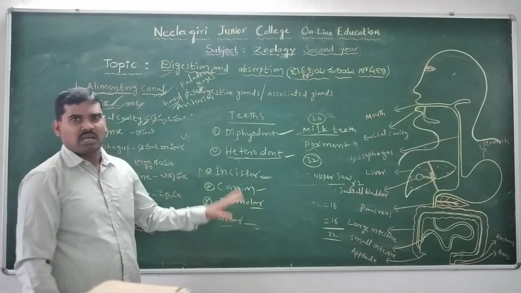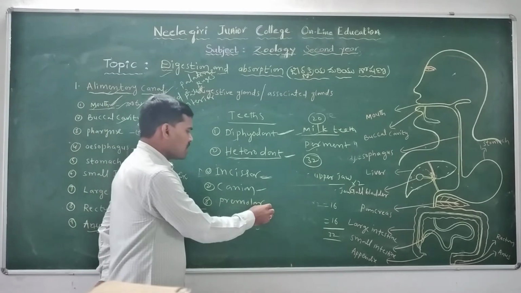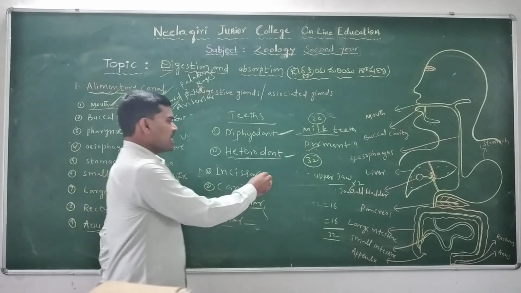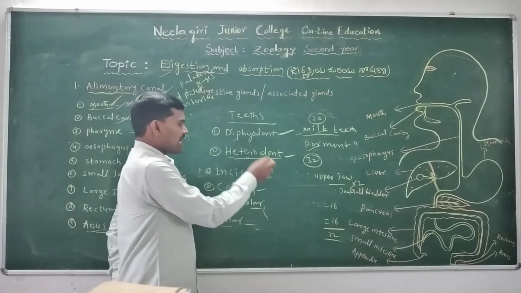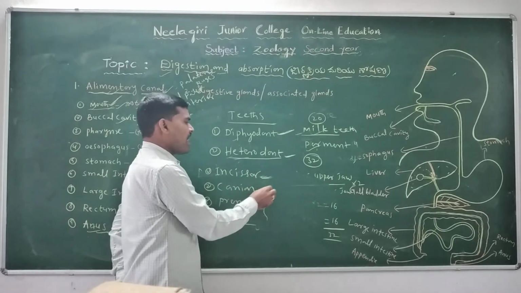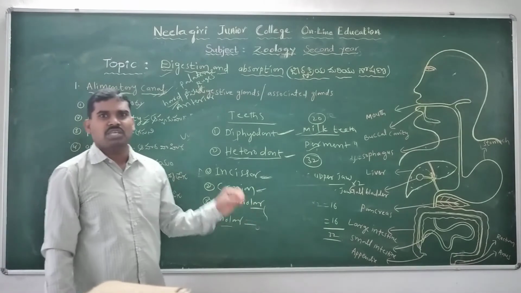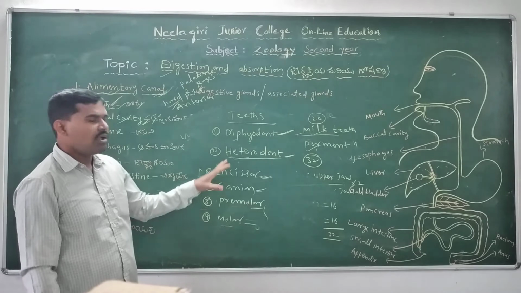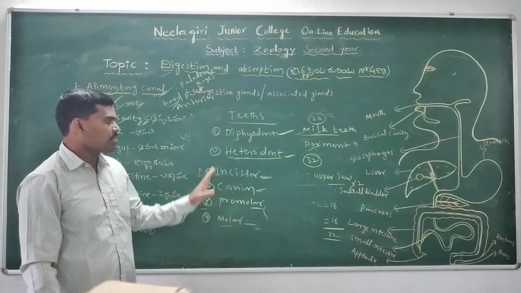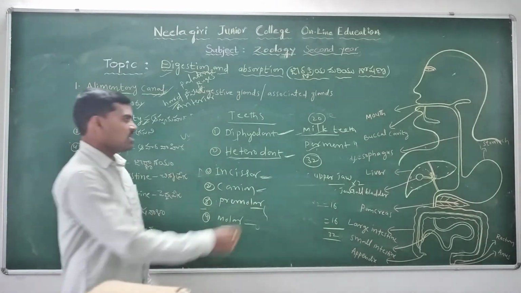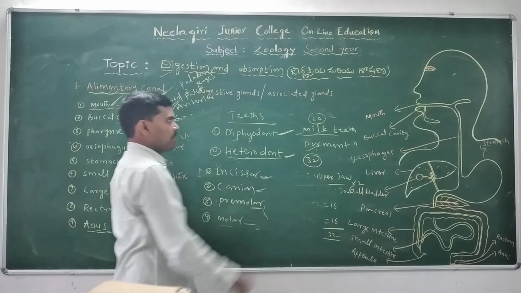So the incisor teeth cut the food, canines tear and pierce, and premolars and molars chew. Four types of teeth are present in human beings, hence the name heterodont type.